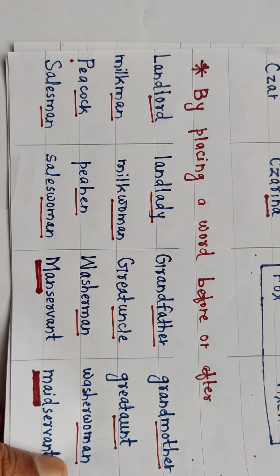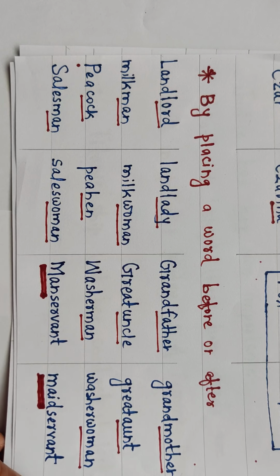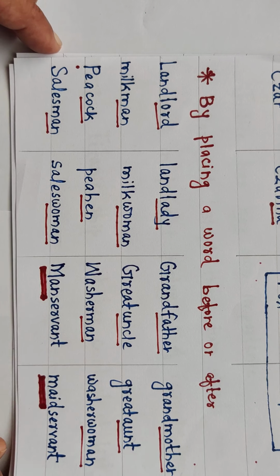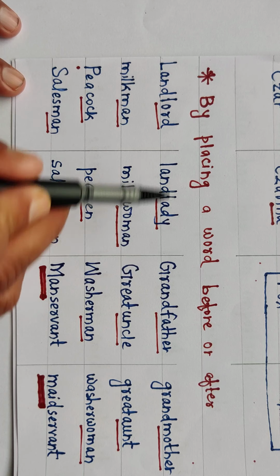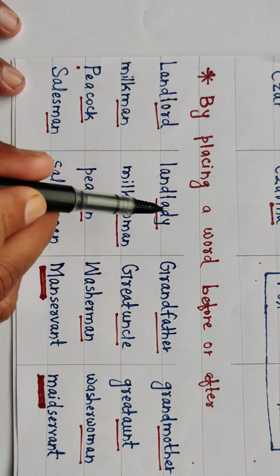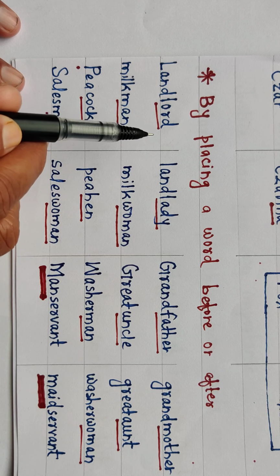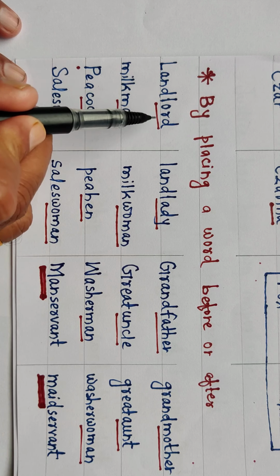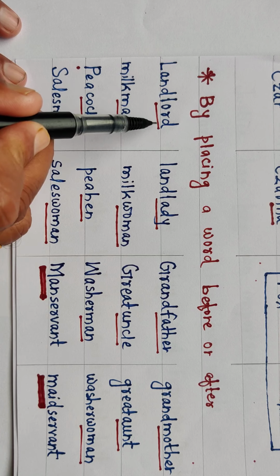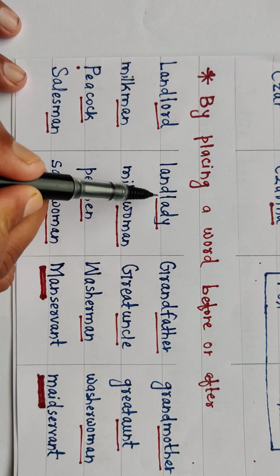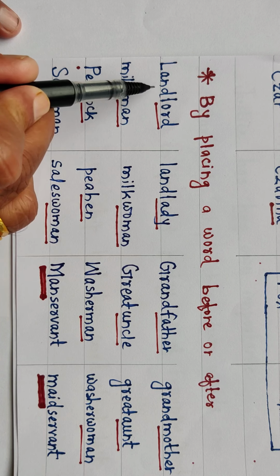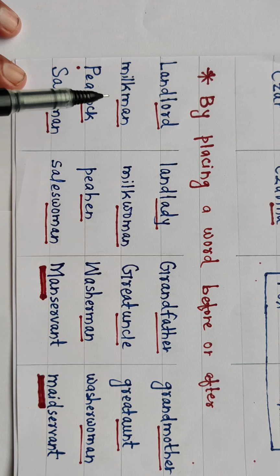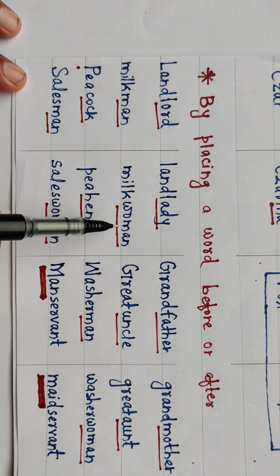Look here. Now, by placing a word before or after, underlines are there. Which word is placed before or after? Look here, landlord. Lord is underlined, and here is landlady. Lord is gone and lady came here. Landlord, landlady. Milkman, milkwoman.